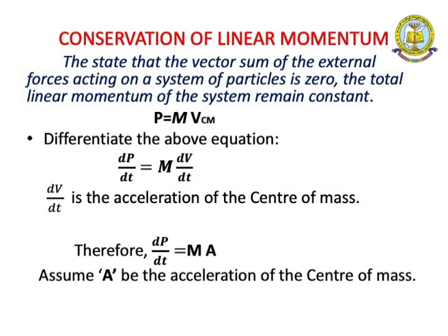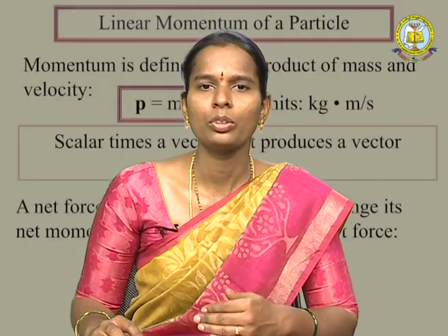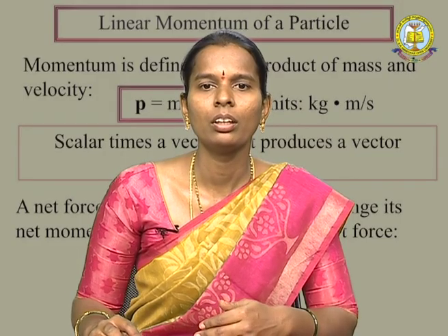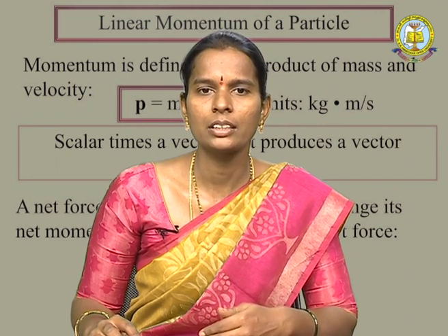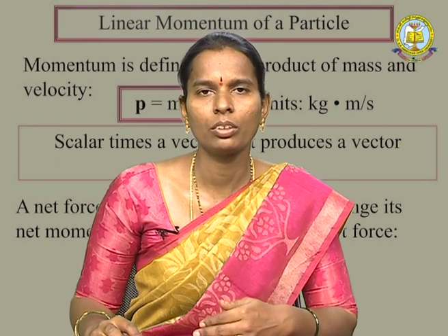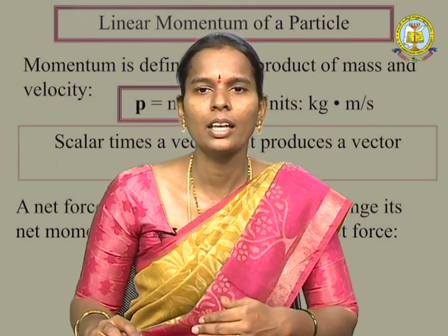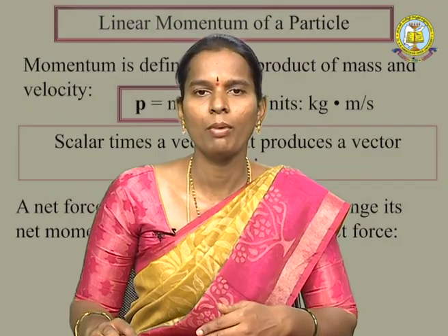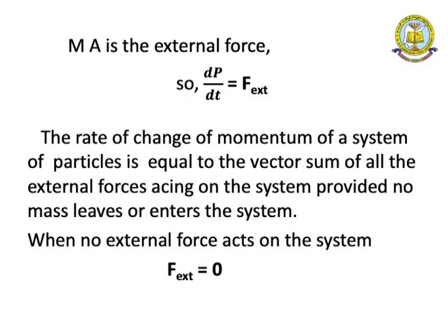So dp by dt is equal to M into dv by dt. This is differentiating the momentum formula with respect to time. dv by dt is the acceleration of the center of mass, so dp by dt is equal to M into a. You can write dv by dt is equal to a, where a is the acceleration of the center of mass, and Ma is the external force.